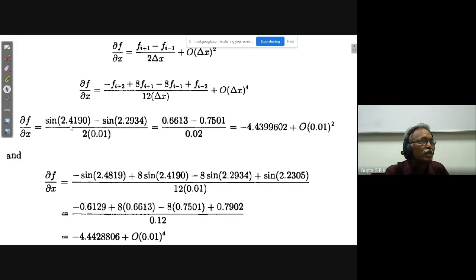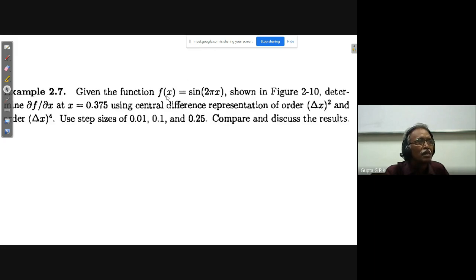For fi plus 1, xi is 0, and xi plus 1 is xi plus delta x, meaning 0.01 if this is the spacing, and xi plus 2 is 0.02, and xi plus 3 is 0.03. You have to substitute that here, so that you will get fi plus 1, fi plus 2, like that.